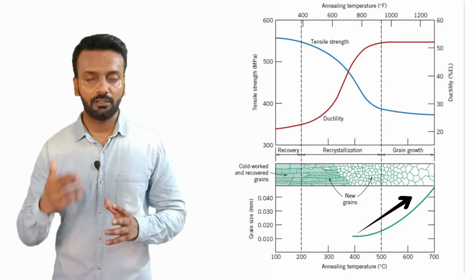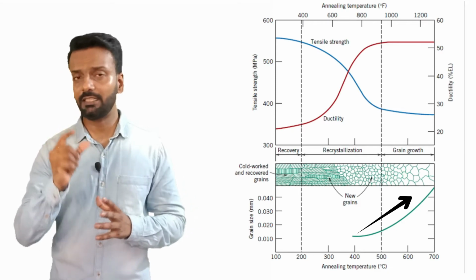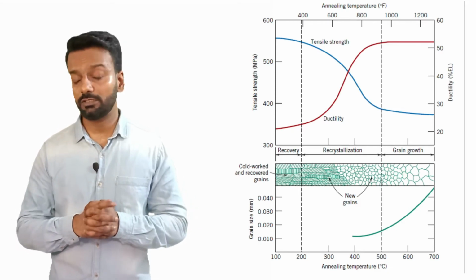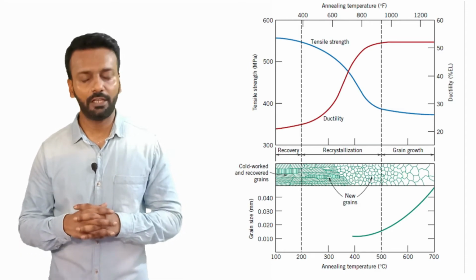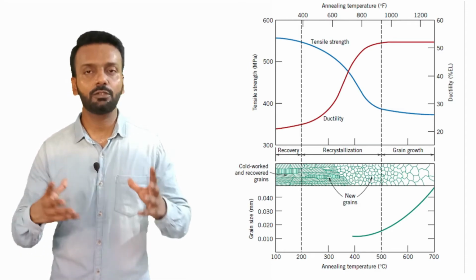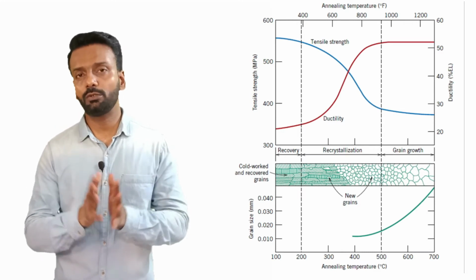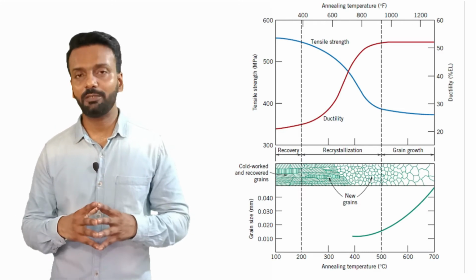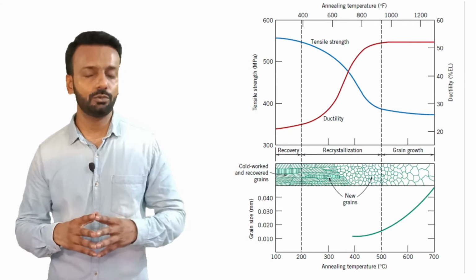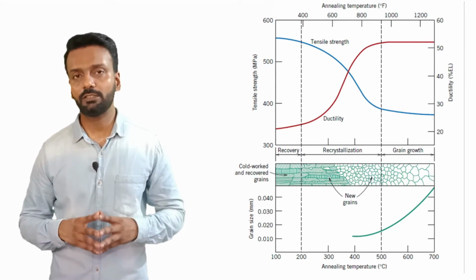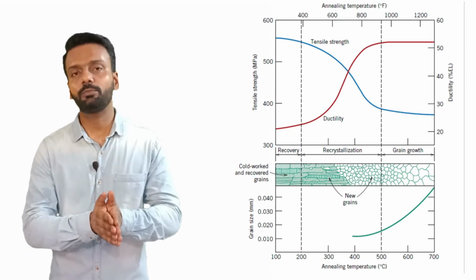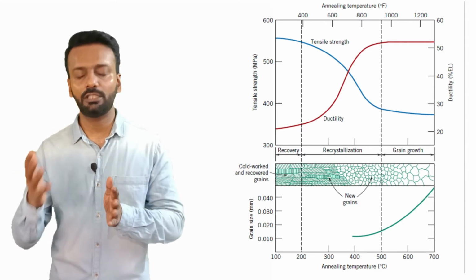The grains will go on increasing in size, and this phenomenon is called the coarsening of grains. The grains are just growing bigger in size. This will not achieve anything. So you need to know the maximum temperature of recrystallization, where you want to stop and what size of grains you want, and you need to stop there, or else the grains will just go on increasing.